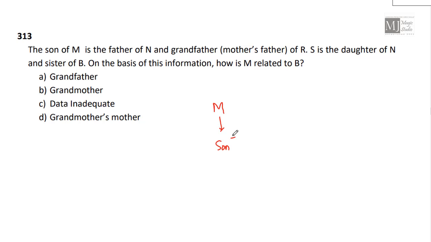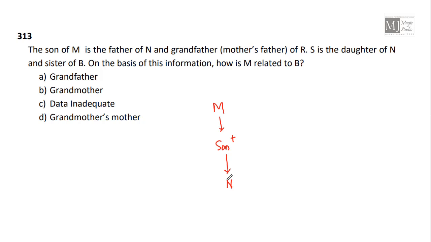The son of M. M has got a son, who is the father of N. Now, the son is the father of N. I'll put a plus sign for male and a negative sign for female to identify the gender, and these arrows will tell us about the generations.